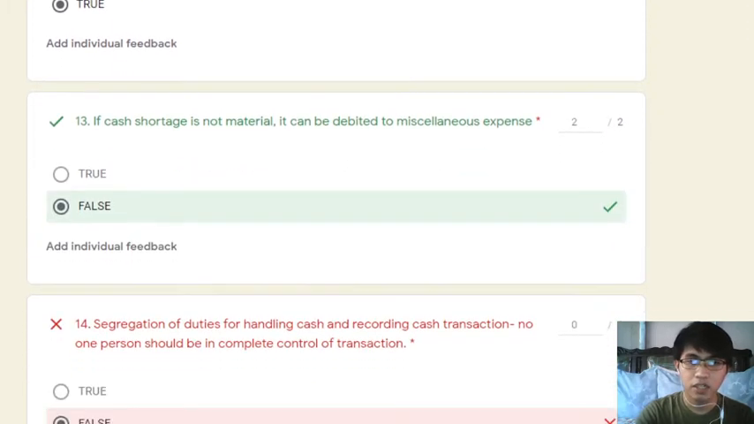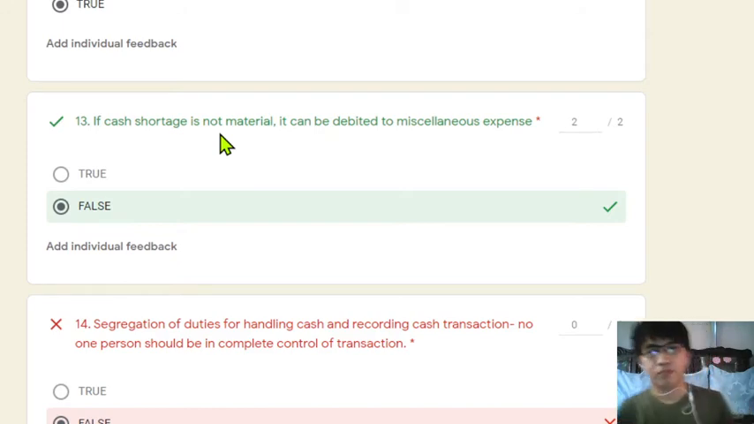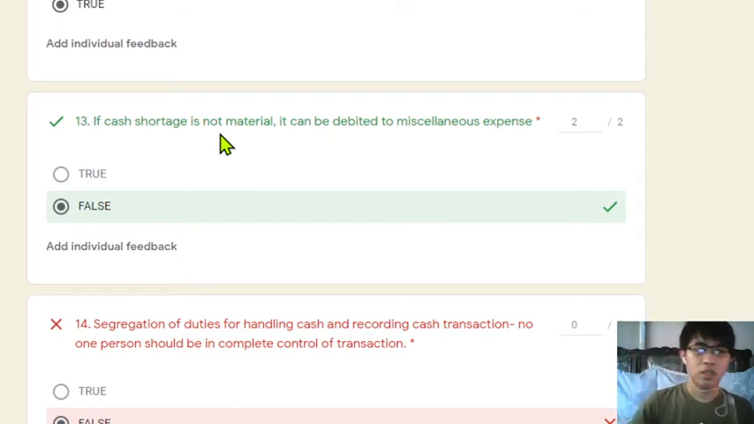If cash shortage is not material, it can be debited to miscellaneous expenses.